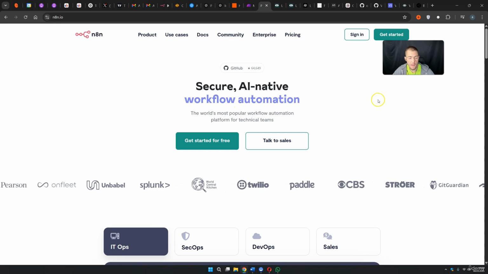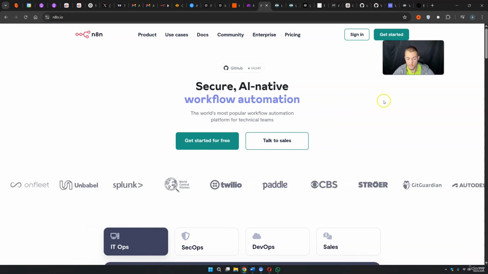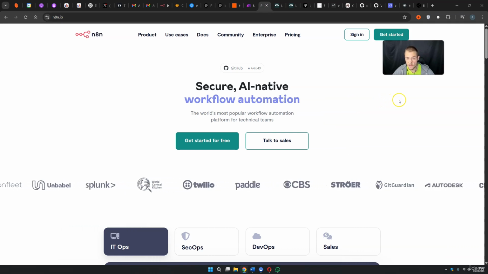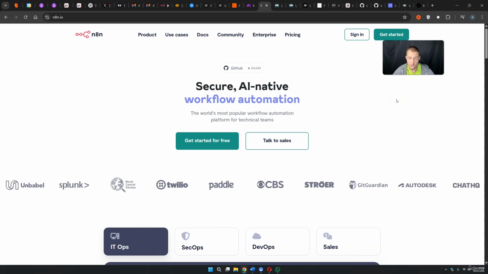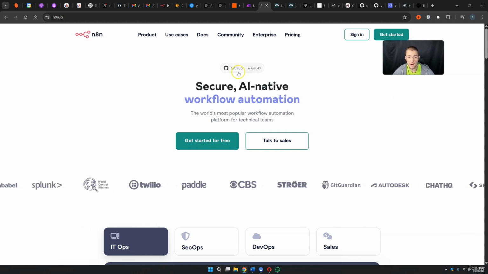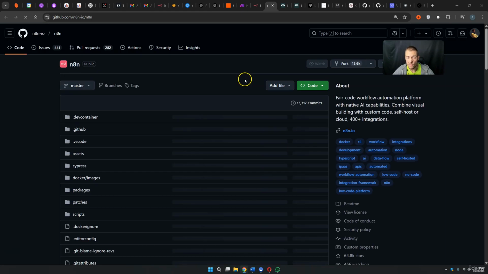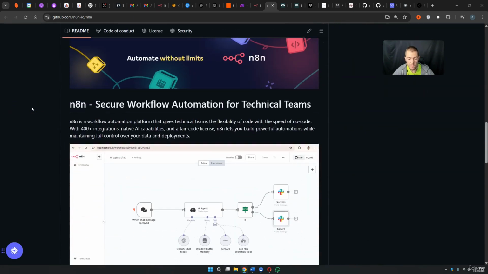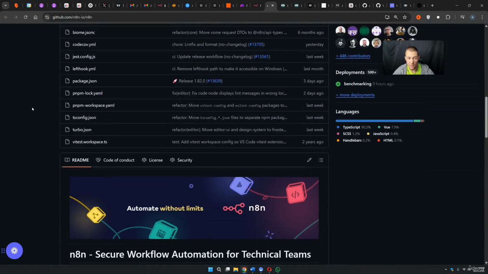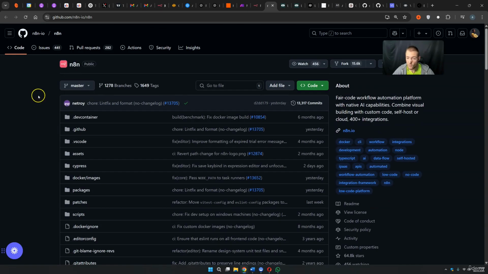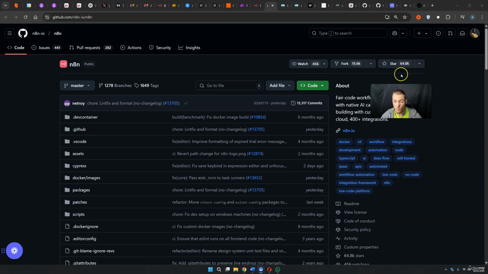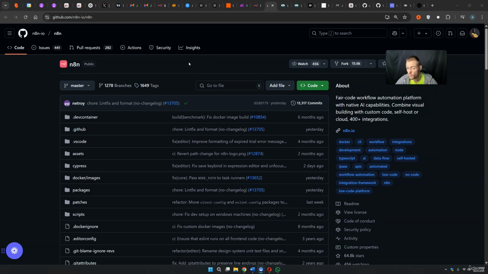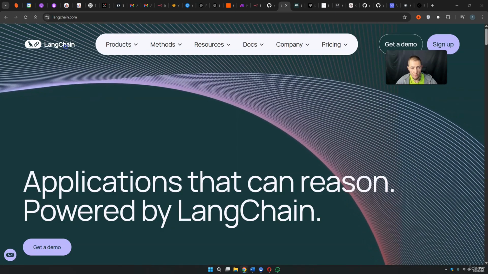Then we have n8n, and I think n8n is one of the best platforms out there. n8n is gigantic. We can build everything, automations, AI agents, and it is also completely open source. We can find the source code on GitHub and we can install it locally and also use it for free. We also have the option to host it, but I think n8n is one of the best tools out there. And that's why this tool also exploded in popularity over the last months. Like I said, I think n8n is one of the best tools and we will have a strong focus on n8n in this course.